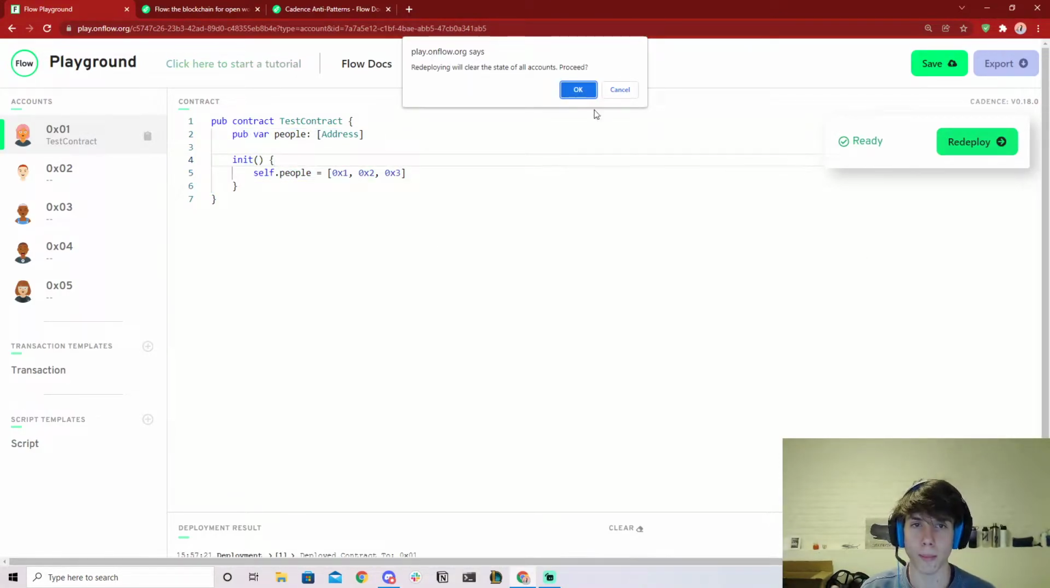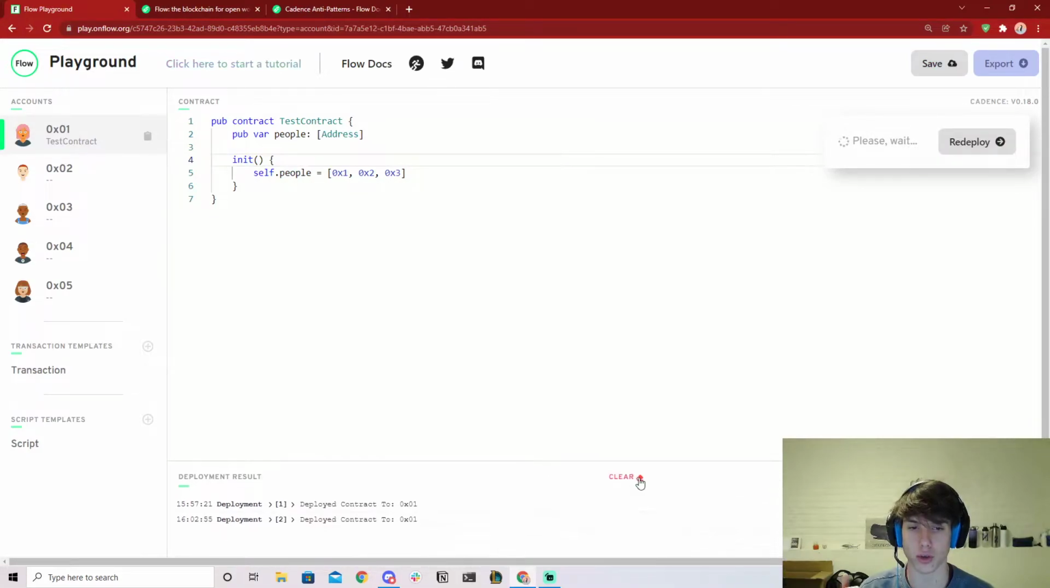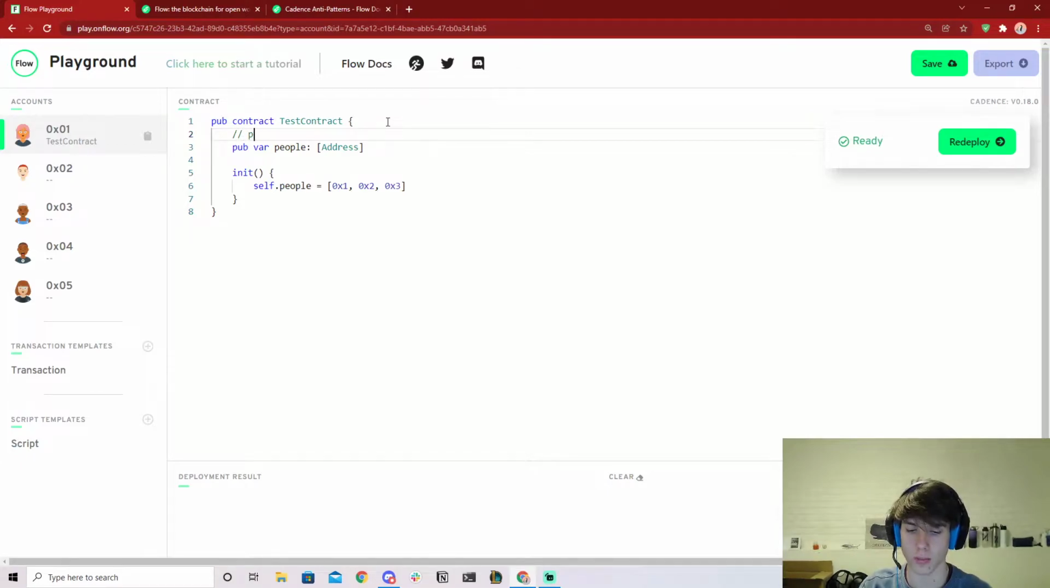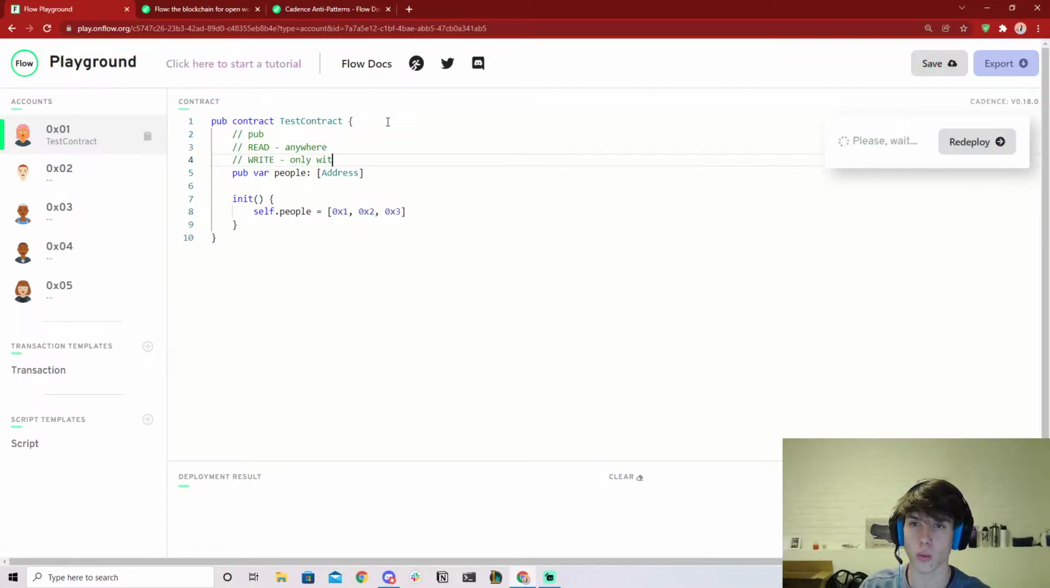Now, remember back to our access control video. What did we learn about public? Well, public means the read scope is anywhere, but the write scope is only within the current scope. So this means that public should only be writable inside of this contract, right? Because this is defined at the most top level, so we should only be able to change it inside the contract. Now, this is true, but only somewhat, and I want to describe that in a bit.